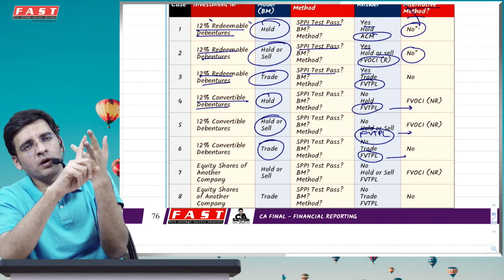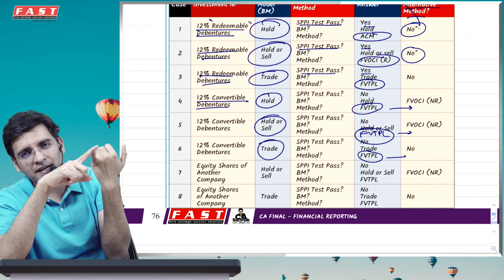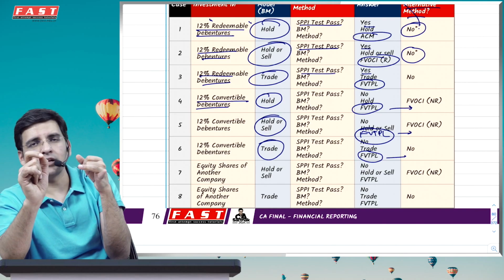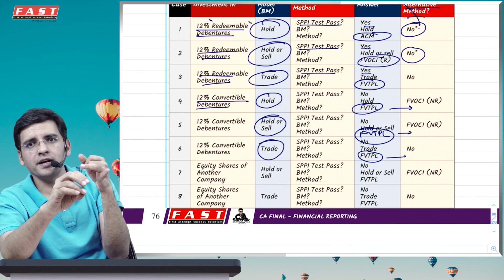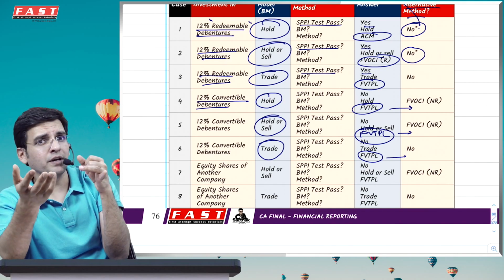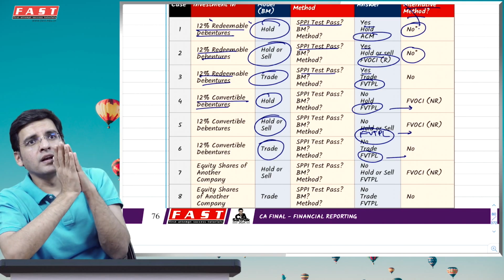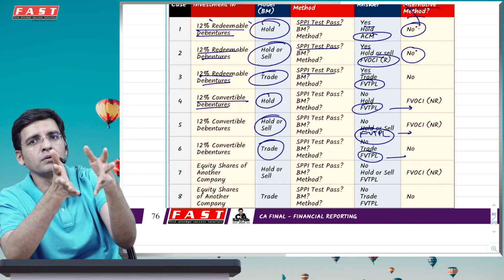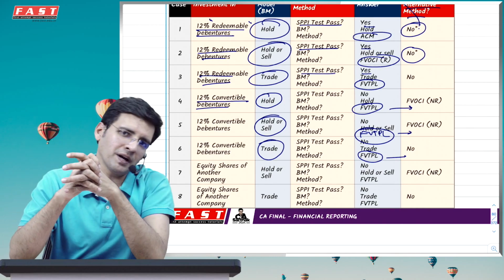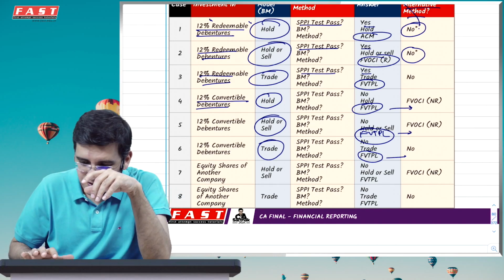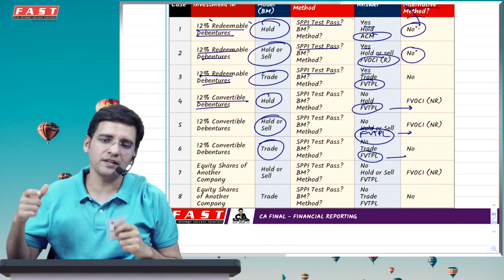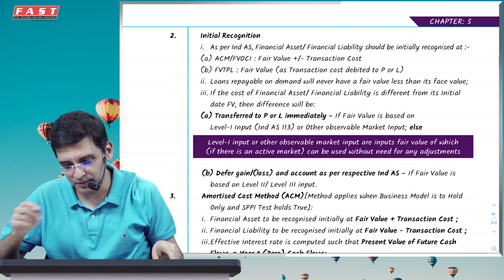So a debenture or a bond which gives you a fixed rate of interest could be satisfying the SPPI test. Giving a variable rate linked to, for example, the inflation rate, or the repo rate, RBI rate, bank rate, again these could be satisfying the SPPI test. But a variable interest rate where the base rate is linked to an equity index or a gold bullion index will definitely not meet the SPPI test. I hope you're understanding what I'm saying. So based on this, you first identify the nature of this particular instrument and the business model of the entity. These two things will help you decide the method, which will help you in the subsequent measurement.